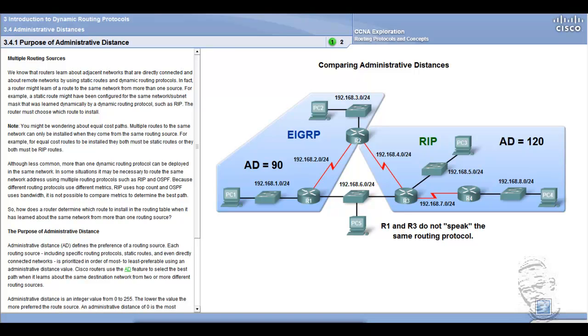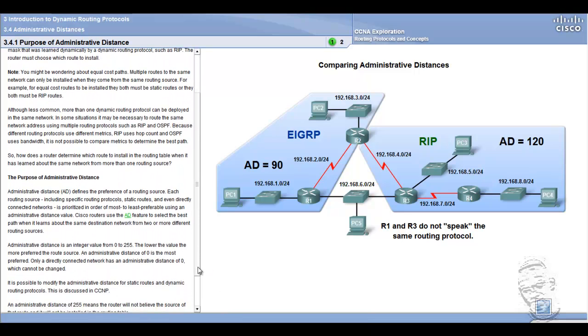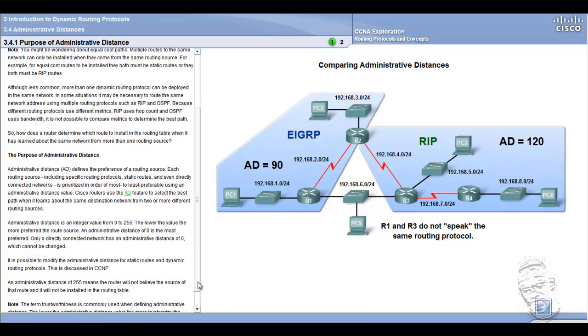The purpose of administrative distance. Administrative distance (AD) defines the preference of a routing source. Each routing source, including specific routing protocols, static routes, and even directly connected networks, is prioritized in order of most to least preferable using an administrative distance value. Cisco routers use the AD feature to select the best path when it learns about the same destination network from two or more different routing sources.